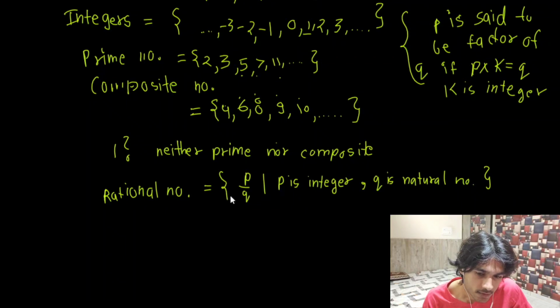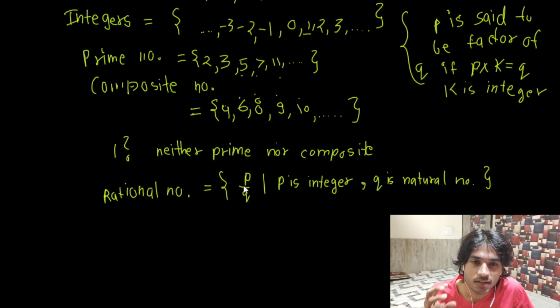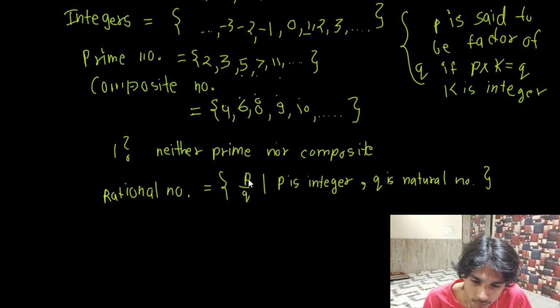now here, when I say this, I'm actually defining a set, but a set again is a collection. So if you don't know the definition of a set, don't worry about it. Just think of it as a collection, because a set itself is a collection of well-defined and distinct objects. So think of it as a collection in which the elements I'm taking are of this form. The form is P by Q, where P is an integer and Q is a natural number.